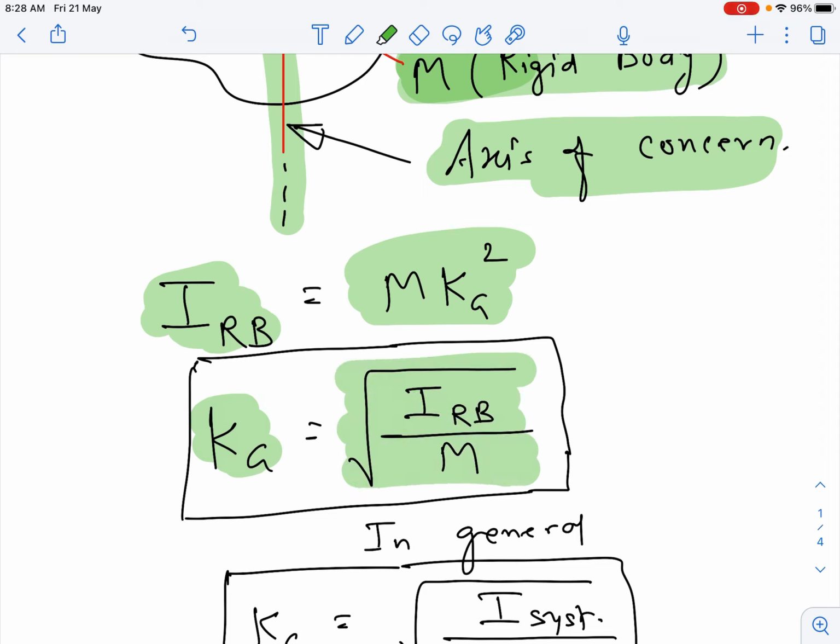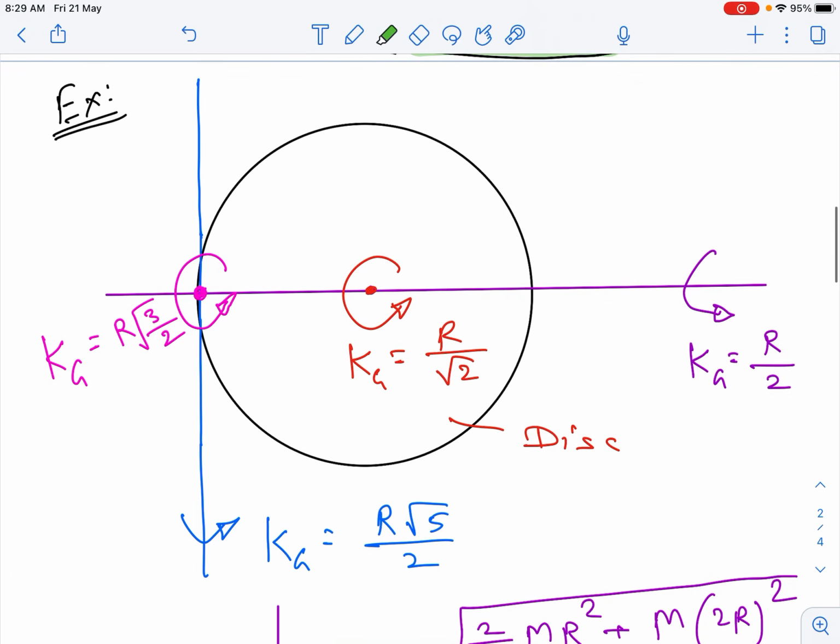In general, if different rigid bodies are connected together in a system, then the radius of gyration is nothing but the square root of I system divided by M system. Let us take one simple example to illustrate this concept.